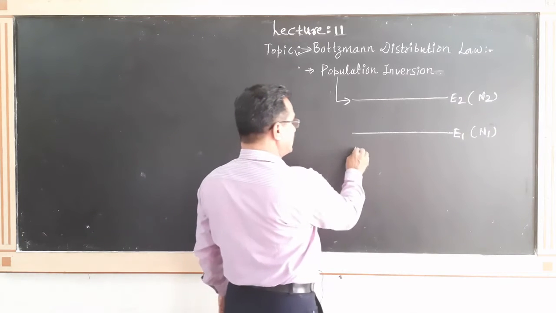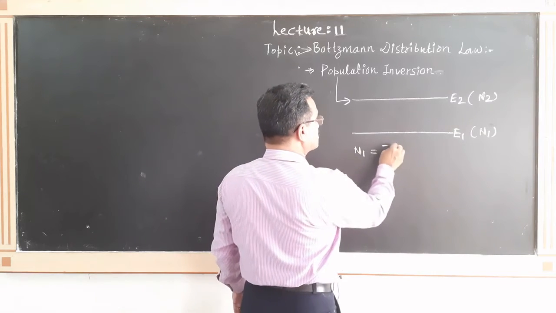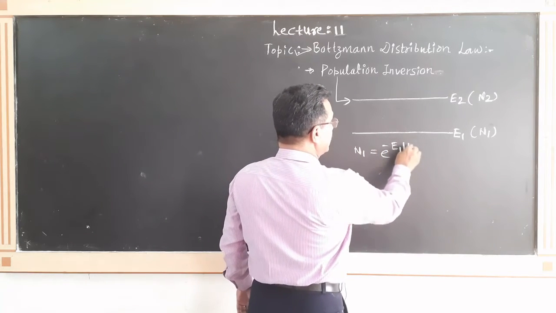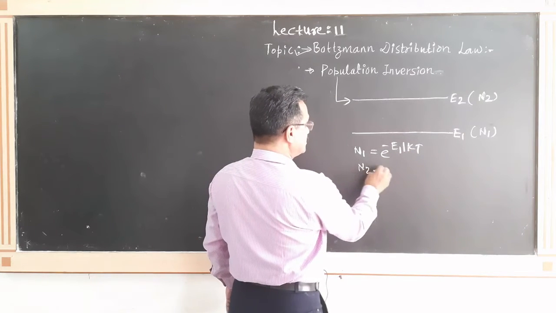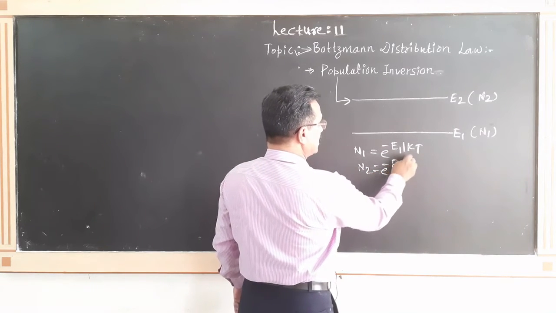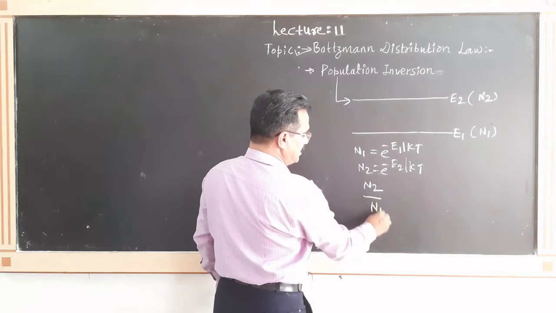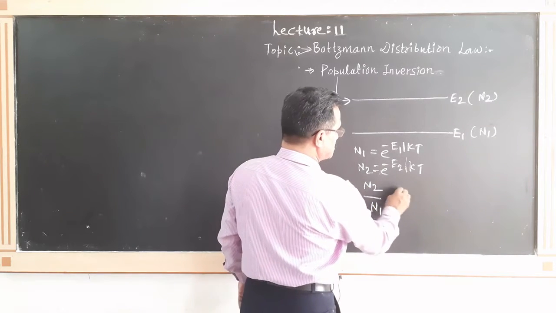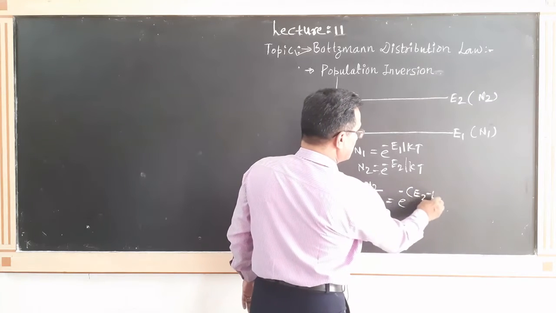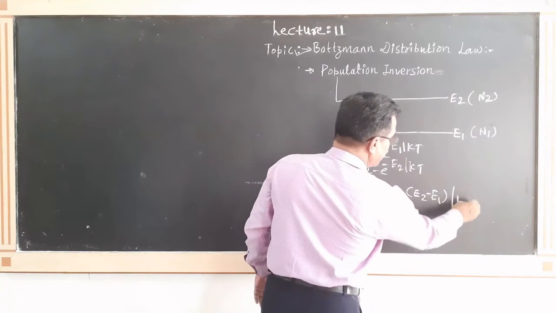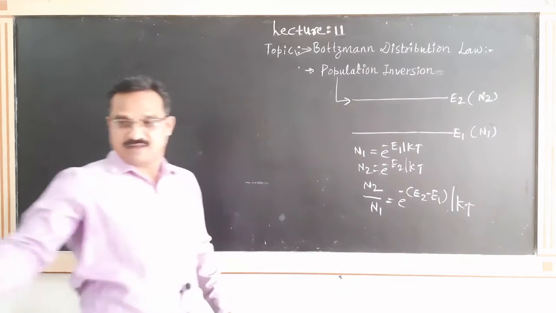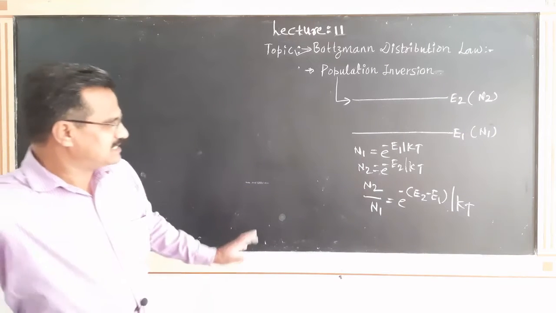And we know the relation: N1 is equal to e raised to minus E1 by kT and N2 is equal to e raised to minus E2 by kT. When we consider N2 by N1, that value must be equal to e raised to minus (E2 minus E1) divided by kT. Means only two energy levels are considered.